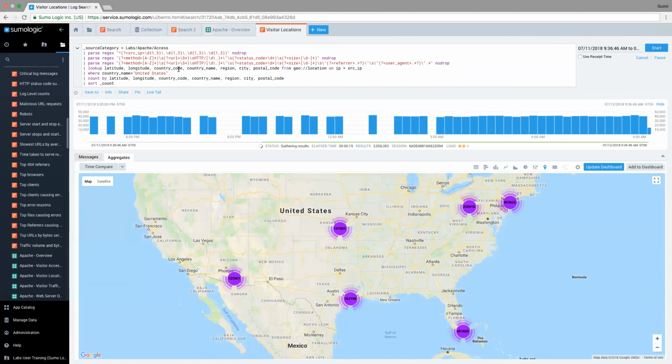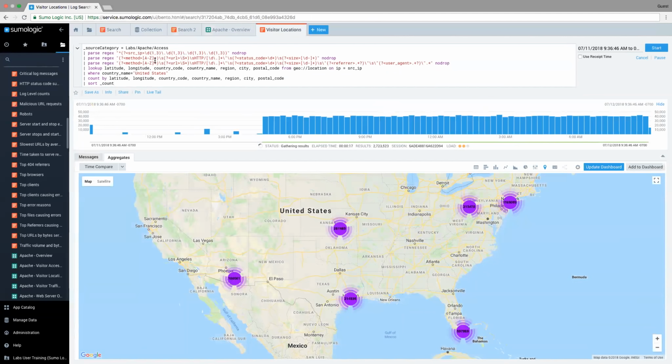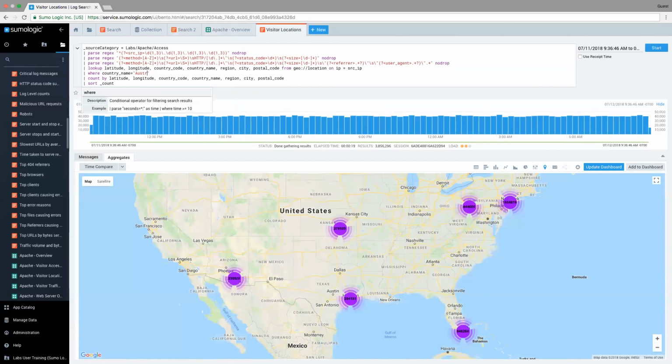But this is a good point where you can see, hey, this is what somebody else did. This is how they set it up. And you can start to use this on your own. So maybe you want to start to change some of this information. So rather than looking only at, let's see, country name of the United States, you want to look at, I don't know, let's see if there's any data for, actually, I don't think there is any. But you could go ahead and start to modify different information in here.